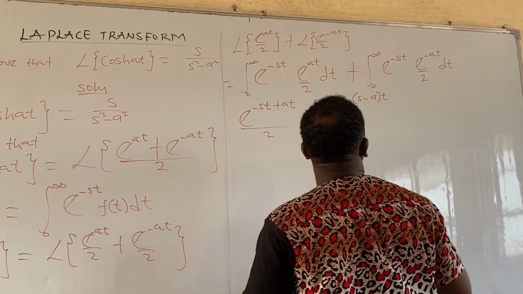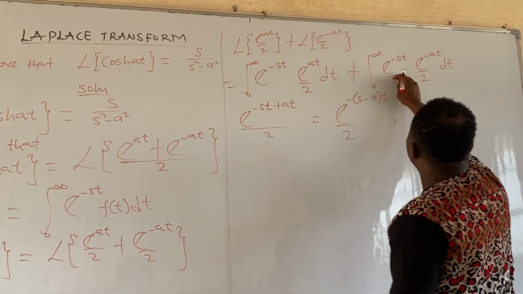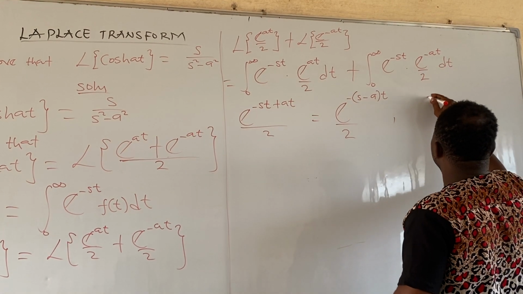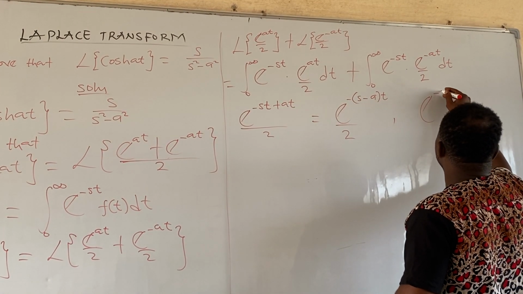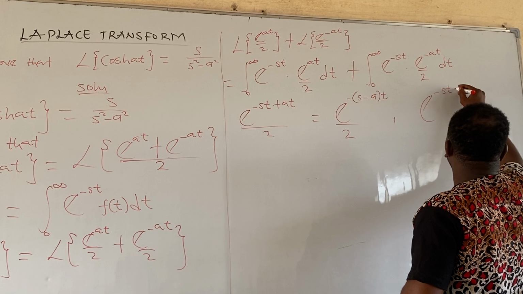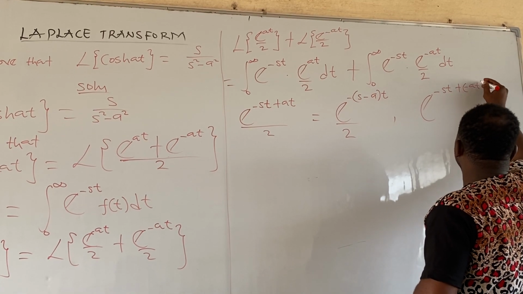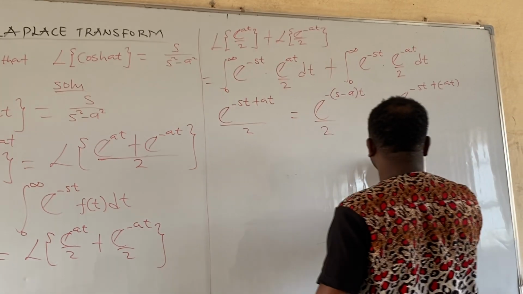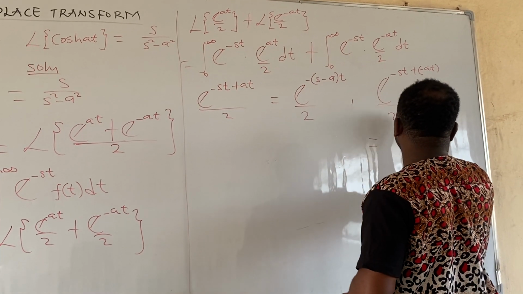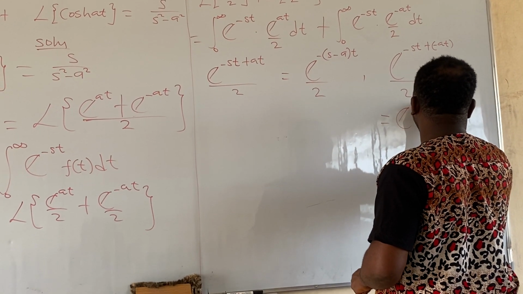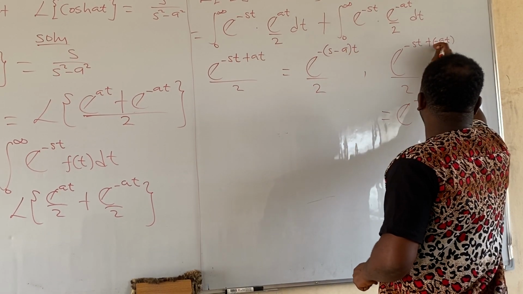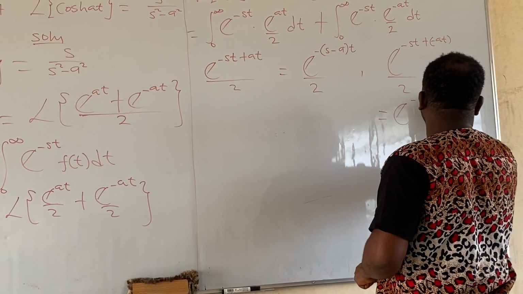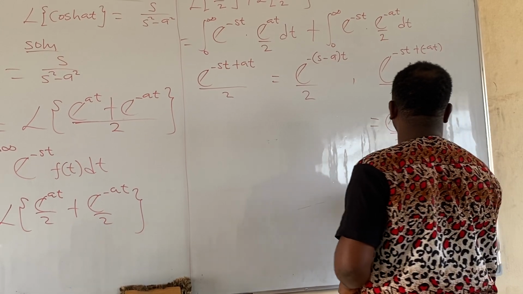Is that clear? The same thing is applicable here. This is the same thing as exponential minus st plus all in bracket minus a all over 2. It implies that this is the same thing as exponential minus st plus minus a t all over 2.